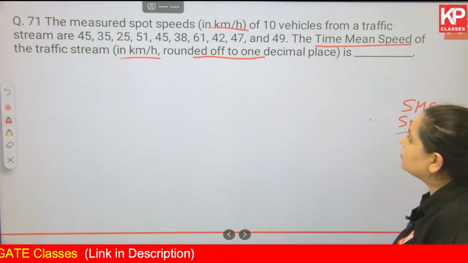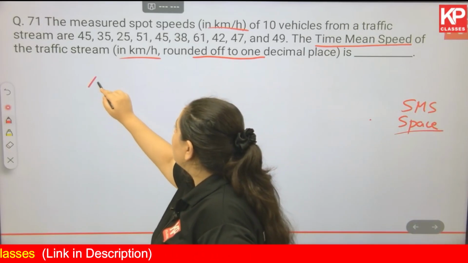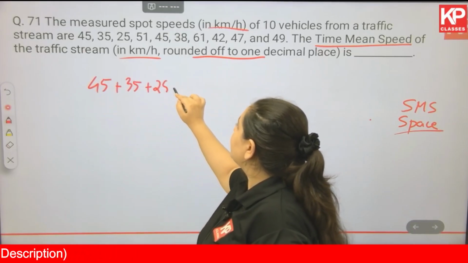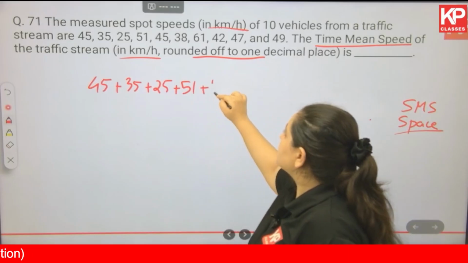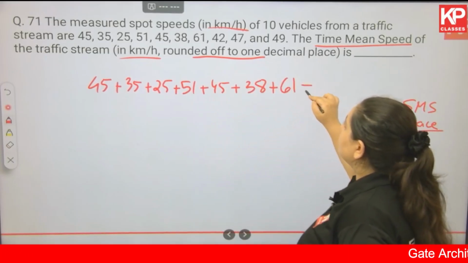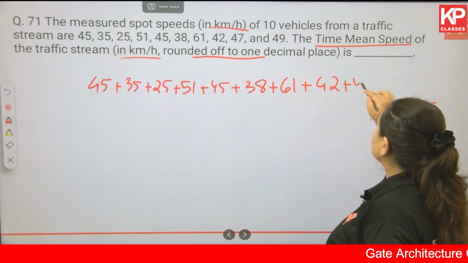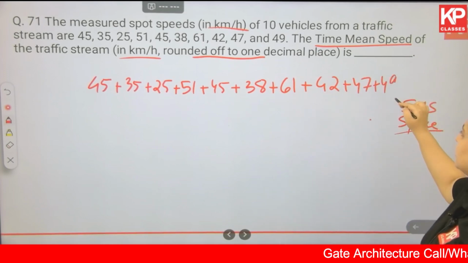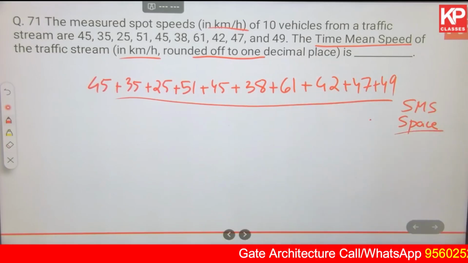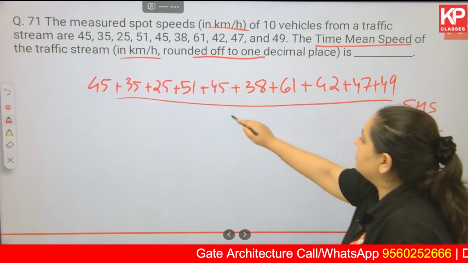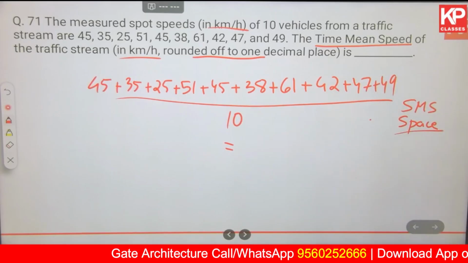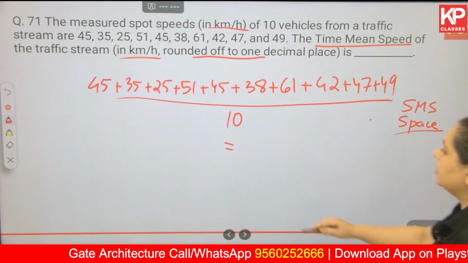What you have to do is find out the average. How to find out the average? 45 plus 35 plus 25 plus 51 plus 45 plus 38 plus 61 plus 42 plus 47 plus 49 divided by how many speeds do we have? How many entities do we have in here? 10. So divided by 10. Once you solve for this, you get the answer as 43.8 kilometer per hour.